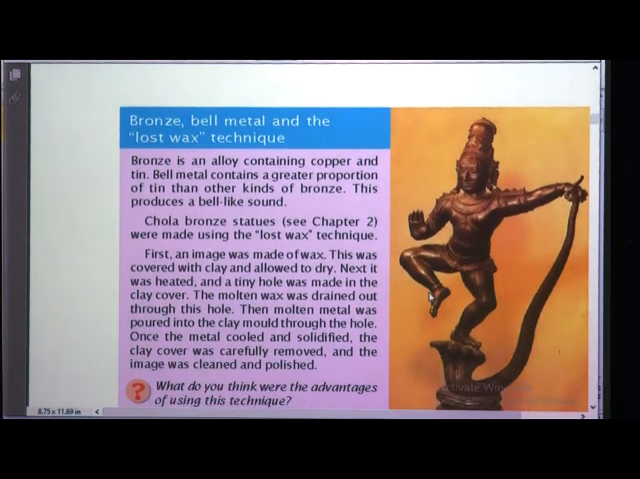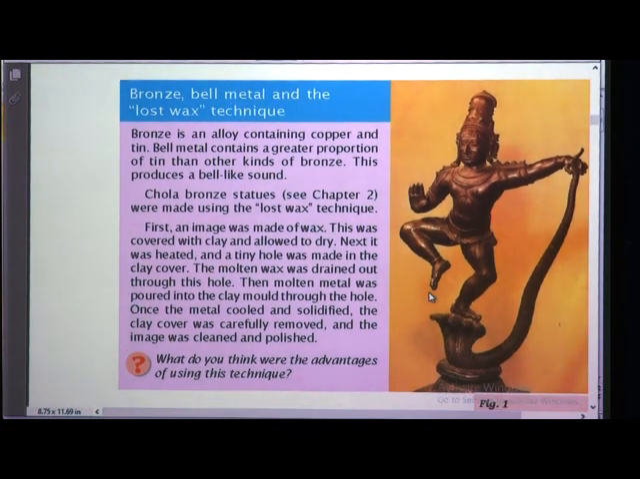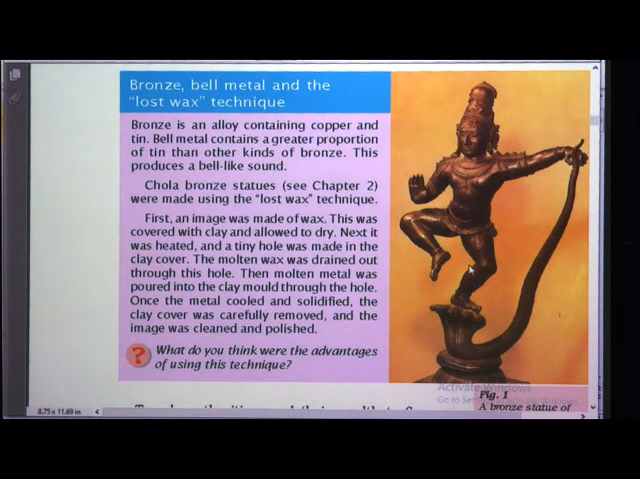Now, you can see, we will go to the bell metal. You can understand what bell metal exactly is. Bronze, bell metal and the lost wax technique. What is this technique? Let us see. Bronze is an alloy containing copper and tin.